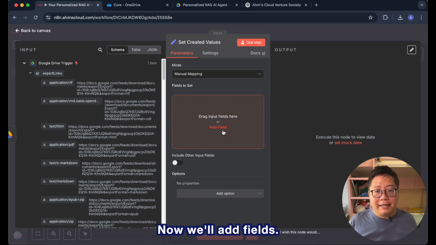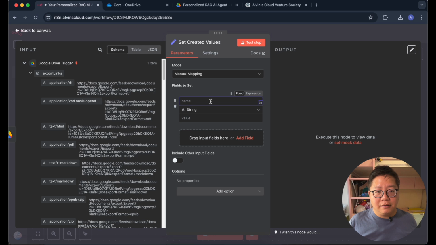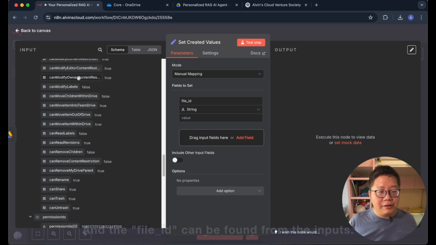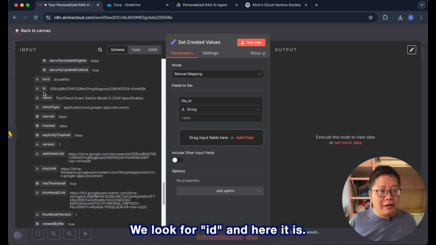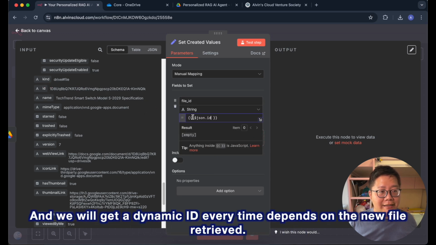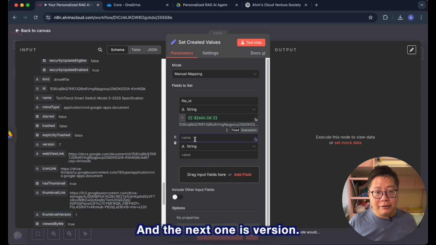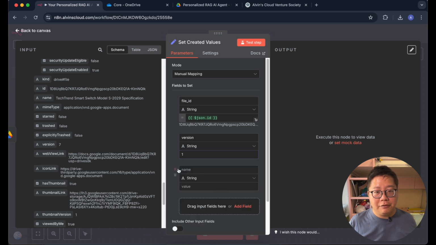Now we'll add fields. The first field we need is file ID, and the file ID can be found from the inputs. We look for ID, and here it is. And we will get a dynamic ID every time, depending on the new file retrieved. And the next one is version. We just keep it 1 for now.